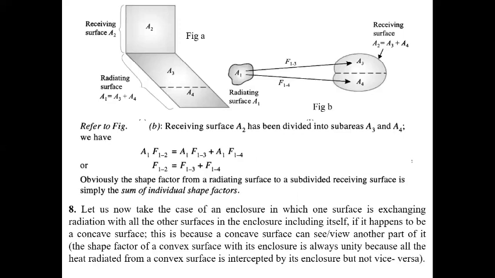Clear? Similarly, in the second case, A2 is divided into sub-areas A3 and A4. Here, the radiated energy from A1 to A2 is given to A1 to A2.